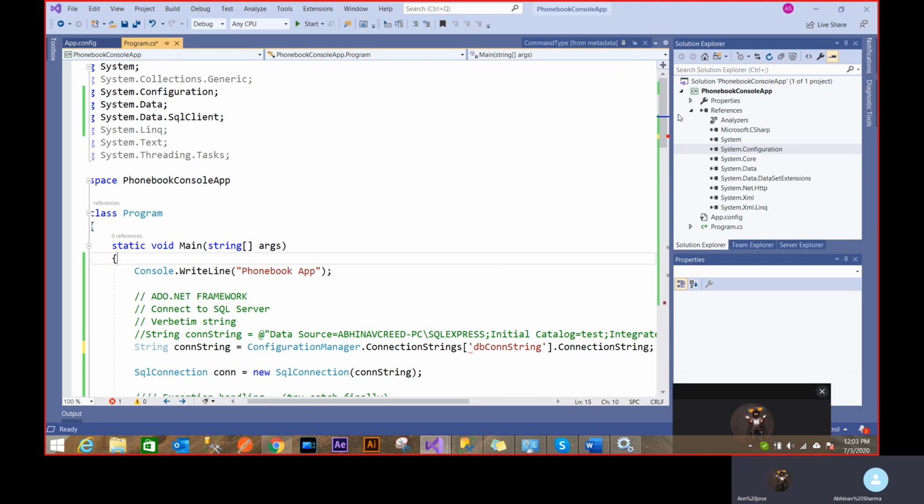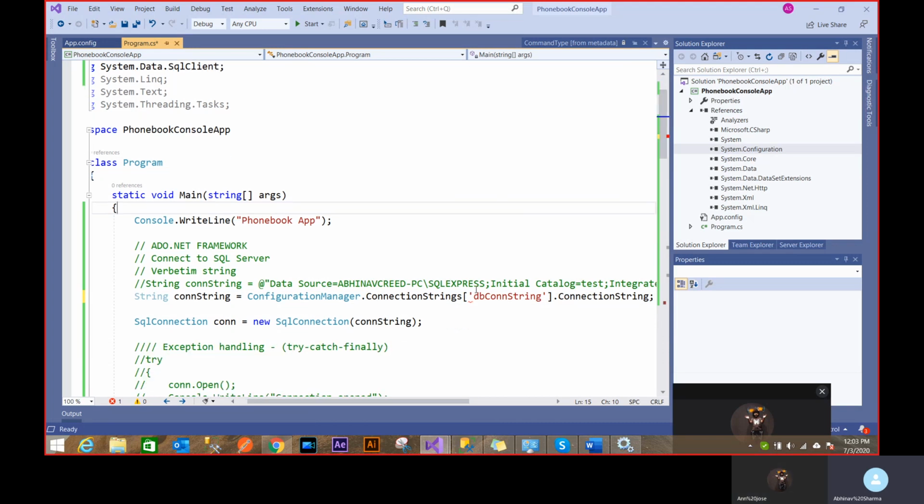Oh, so see, now there's a problem. This problem is happening because I'm using a single quote. Single quote means a single character. I have to provide a string, so I have to make it a double quote. That's like a C# standard.